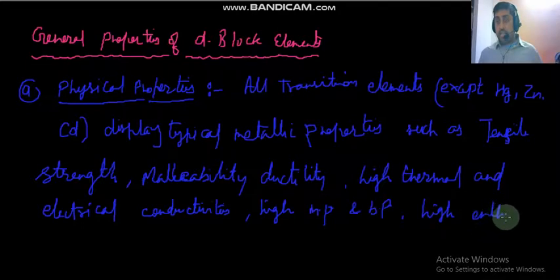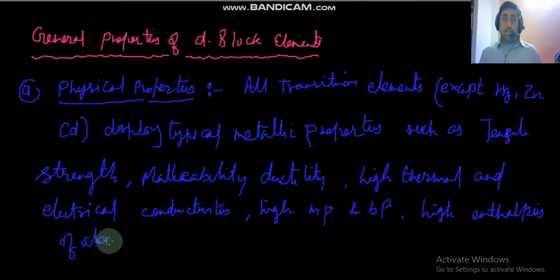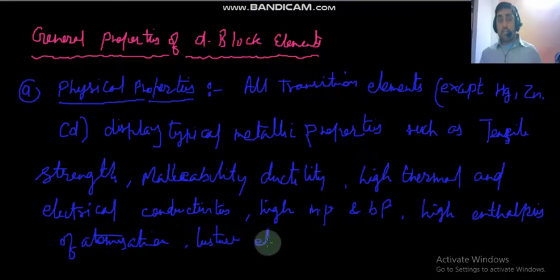high enthalpies of atomization, luster, etc. So these are the typical properties which are exhibited by the transition elements except Hg, mercury, zinc and cadmium.